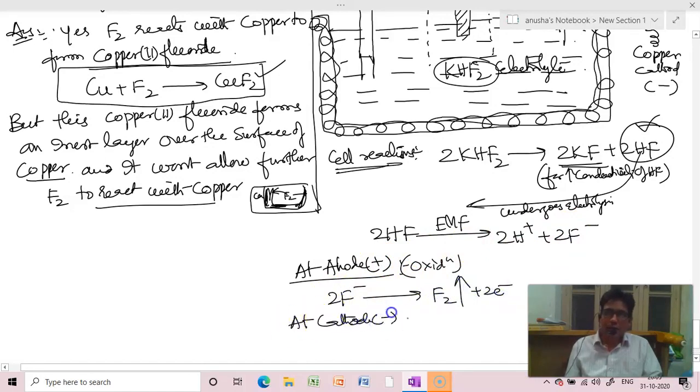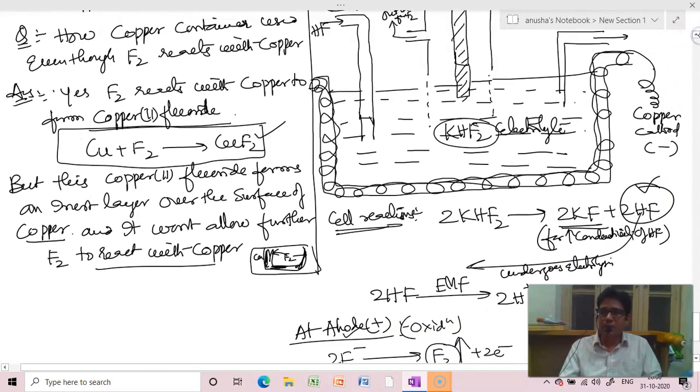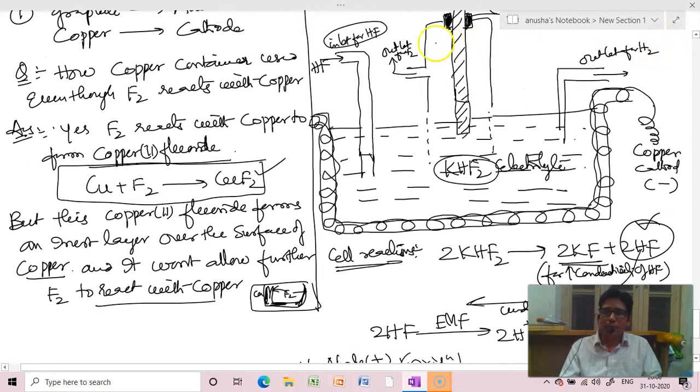At the cathode, reduction takes place. 2H plus, with the released electrons added, produces H2. That's why at the anode fluorine is released, and at the cathode hydrogen is released. Therefore we have kept two outlets. You see, observe. Near the anode fluorine, near the cathode hydrogen is released. Understood, beta? Clear?